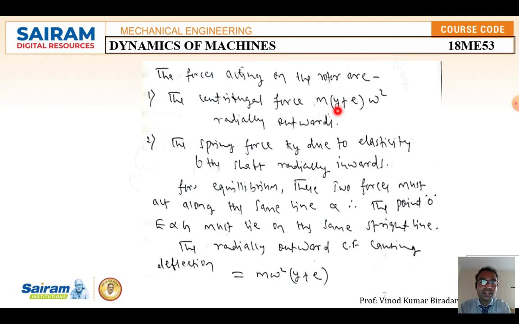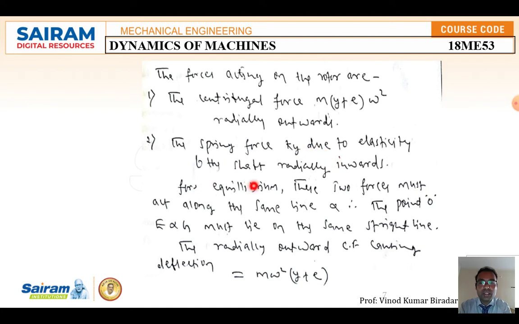This is the distance. y plus e is nothing but the bending distance of the shaft. This is (y+e)ω² in the radially outward direction, that is called the centrifugal force. And the second one is the spring force, that is ky, k spring into distance y, due to the elasticity of the shaft, acting radially inward. As the speed decreases, it will come back to the original position.